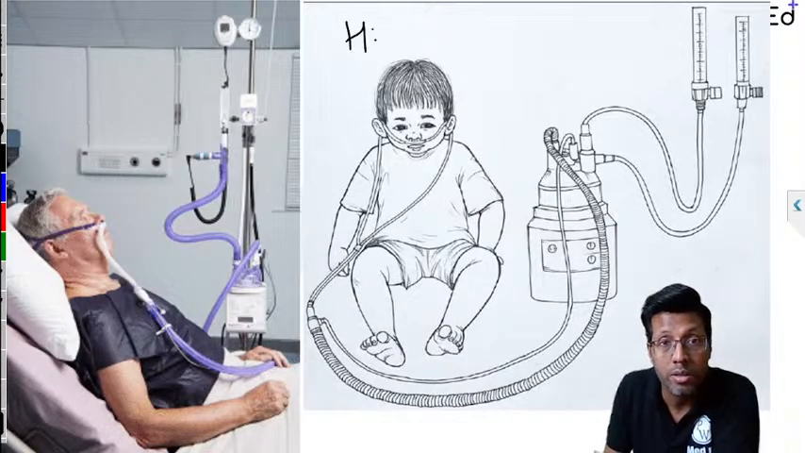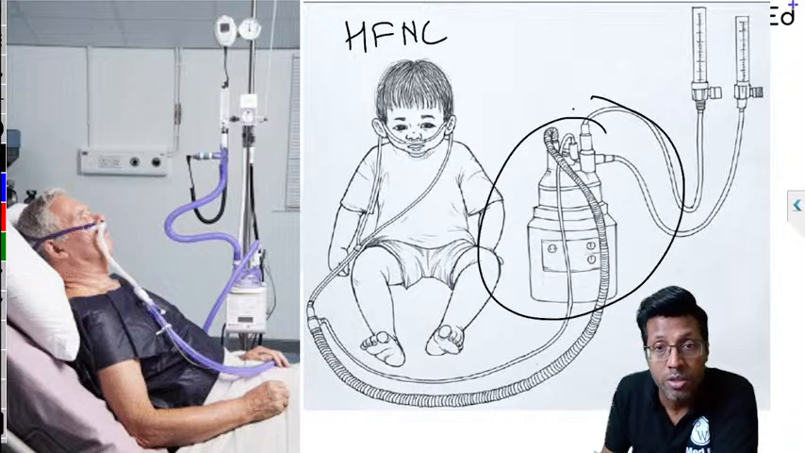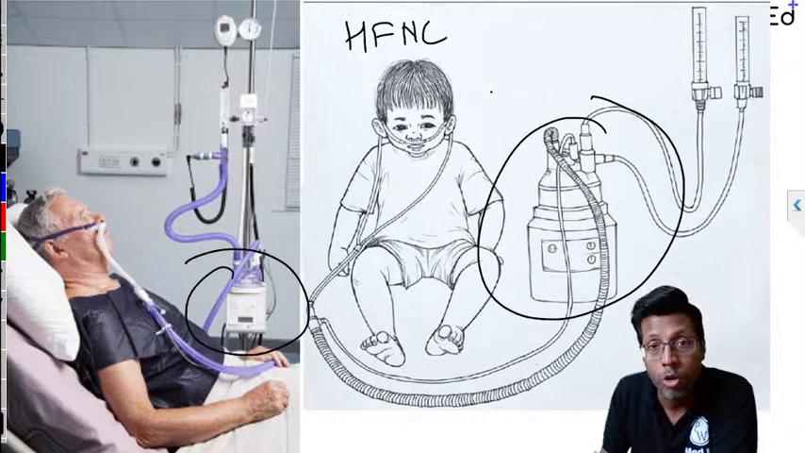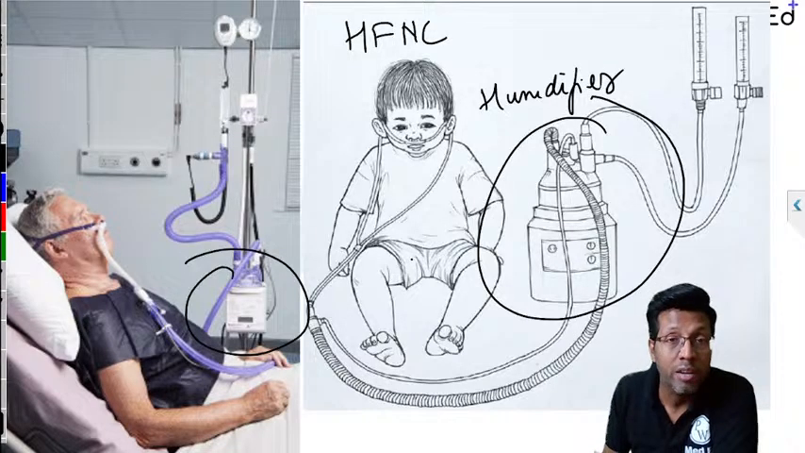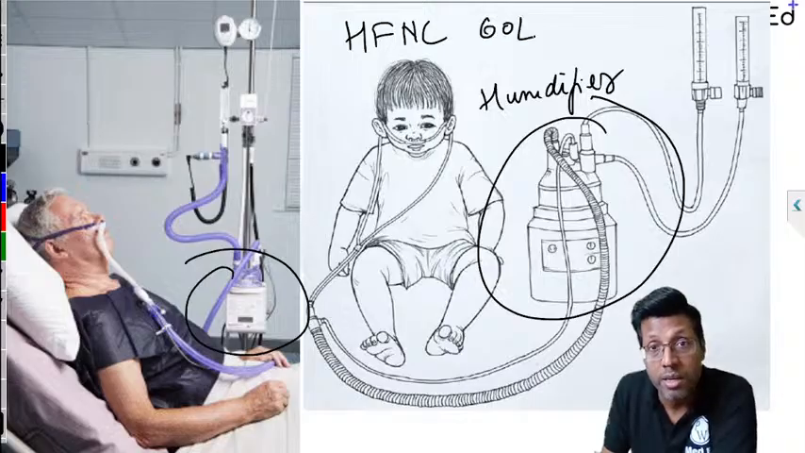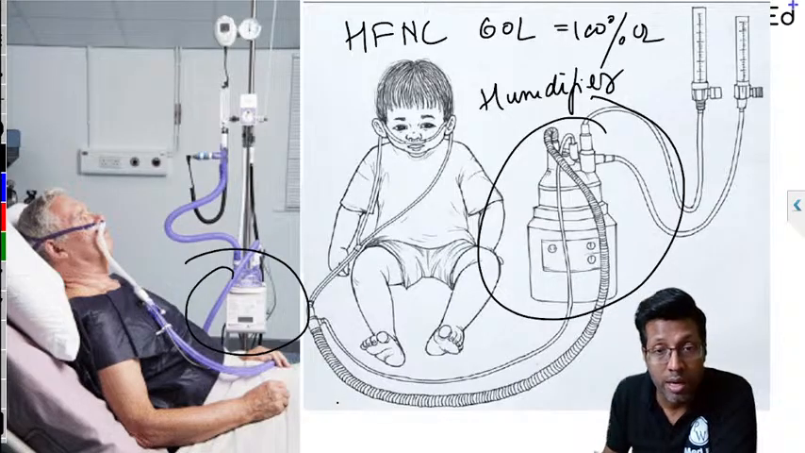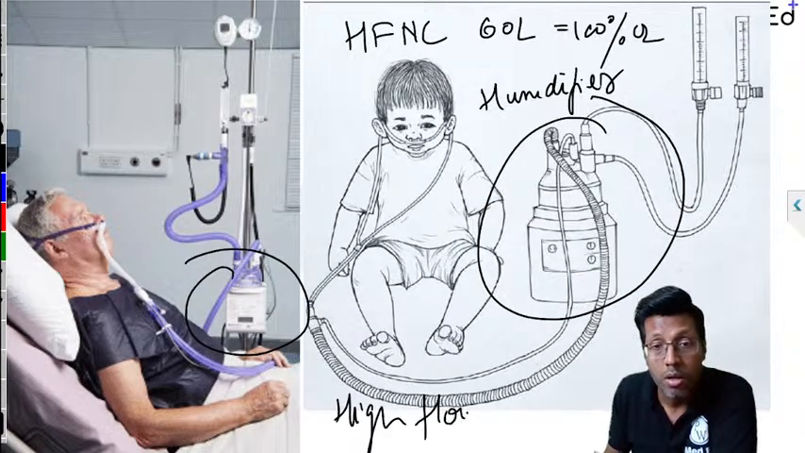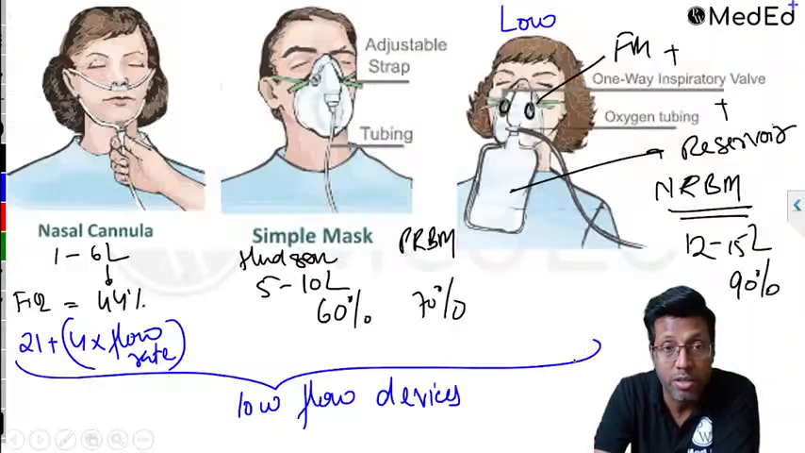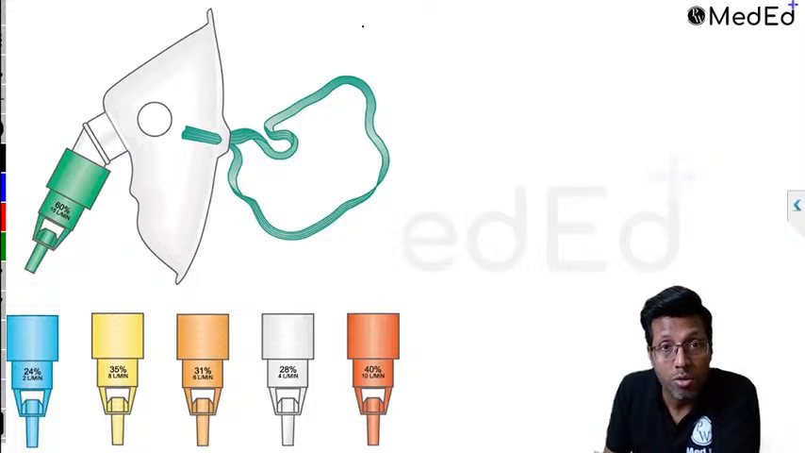The first one which you see over here is the high flow nasal cannula. You can identify it in the exam by the presence of this device, which is a humidifier. This gives warm and humidified oxygen. The presence of the humidifier is how you can identify the high flow nasal cannula. At 60 liters, it gives 100% oxygen. Again, used very much during COVID. Another high flow device is the Venturi mask. Venturi mask is also considered a high flow device.